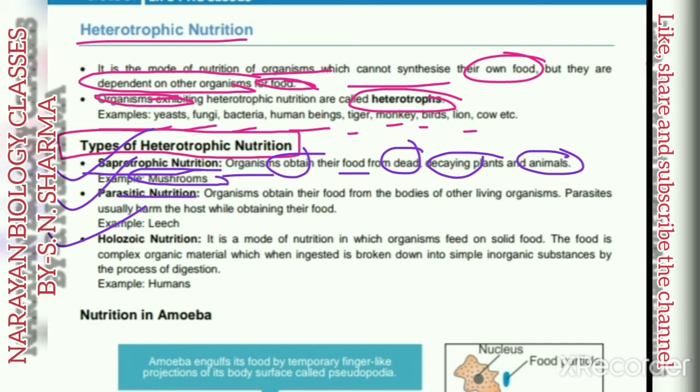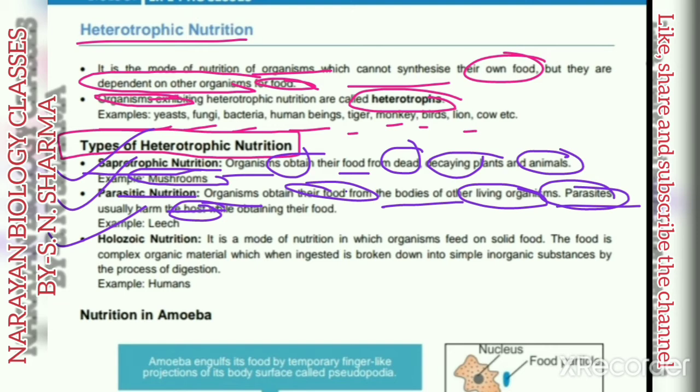Parasitic nutrition. Those organisms which obtain their food from the body of other organisms, where the organisms from which they obtain their food are living organisms, are known as parasites, and the organism from which they obtain their food is known as the host. As a result of this type of nutrition, the host is harmed while the parasite is benefited, and the host is affected by some disease.